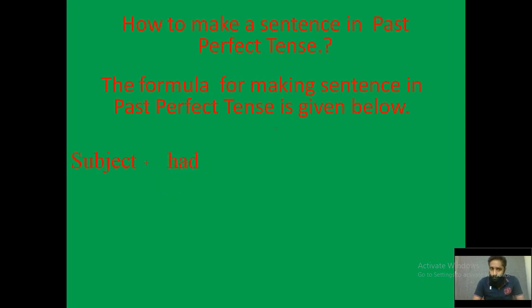Since we have the word called had, we have to use the third form of the verb, and we need to have an object. So how does it happen? For an example, we take the subject called I, we have to add the word called had, then we take the third form of the verb and we take an object. So it goes like this: I had played football.